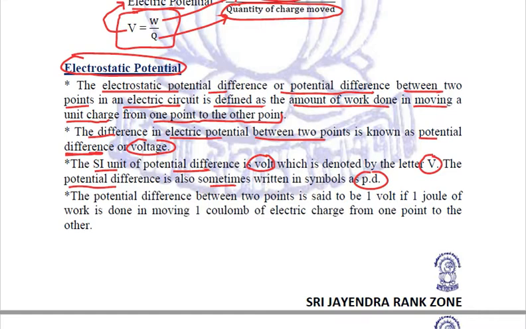Quite importantly, the potential difference between 2 points is said to be 1 volt if 1 joule of work is done in moving 1 coulomb of electric charge from one point to the other point. Right?